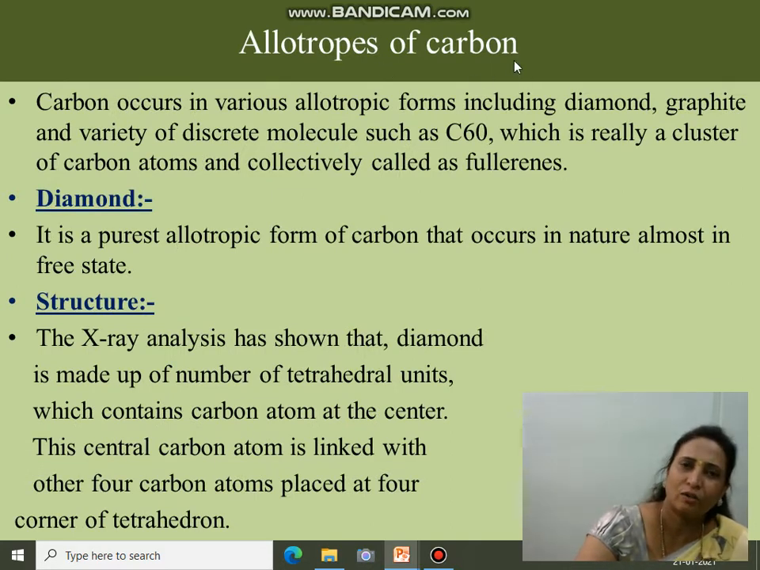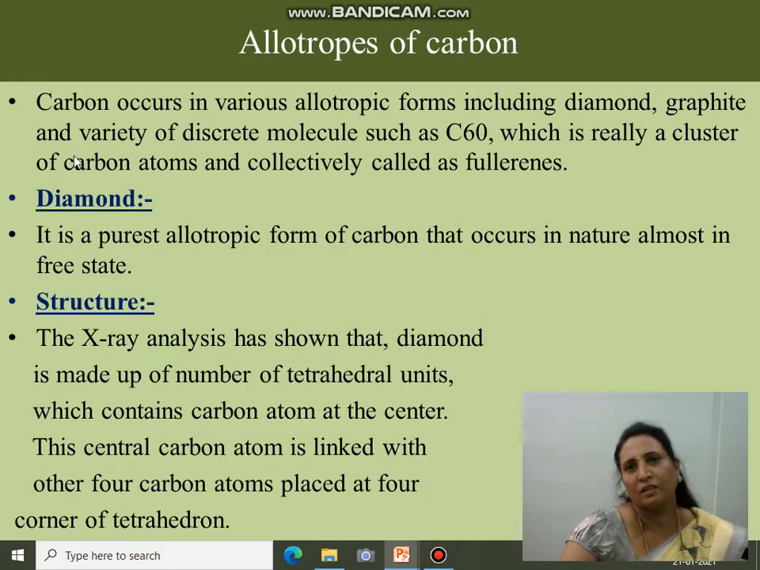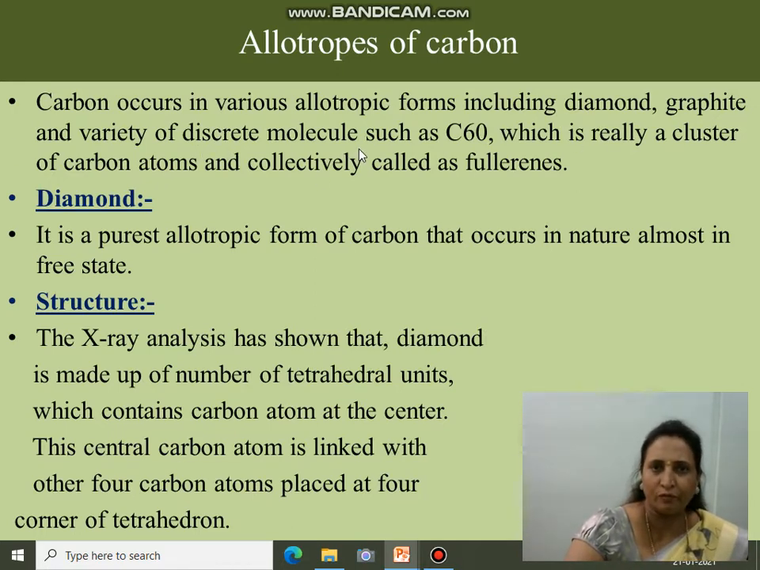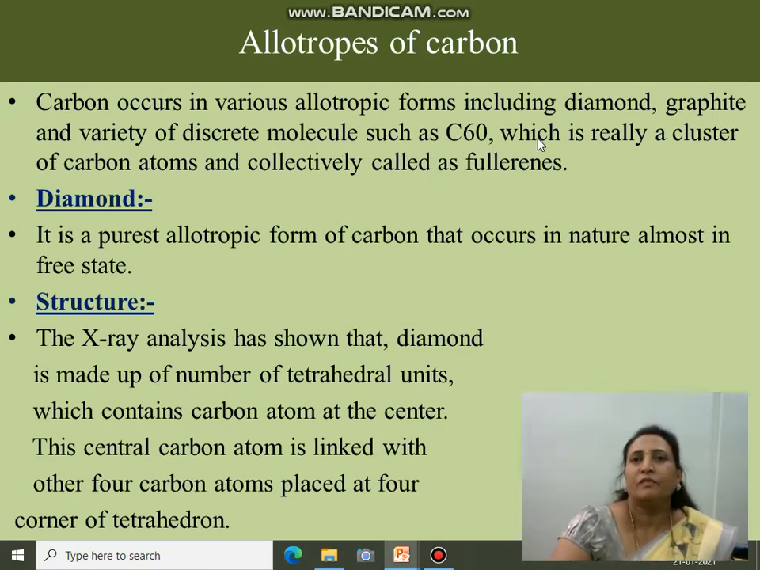Now let's see allotropes of carbon. Carbon has various allotropes including diamond, graphite and fullerene. Fullerene is nothing but the C60 molecule, a cluster of carbon atoms, which is known as a fullerene. Diamond, which is the purest allotropic form of carbon, occurs in nature in a free state.